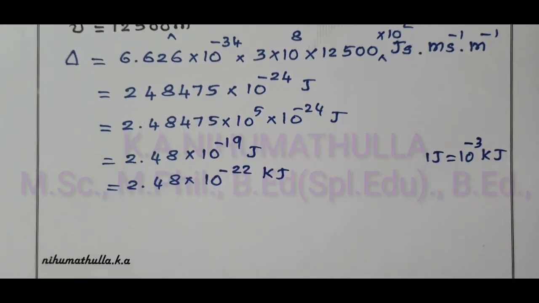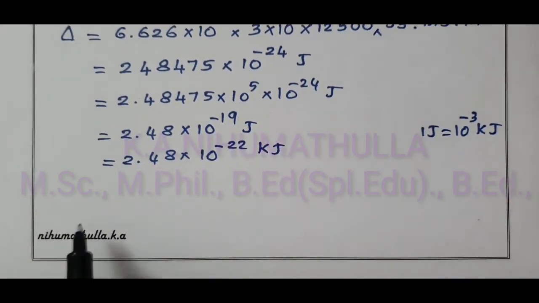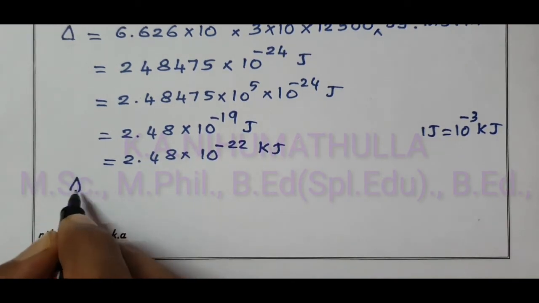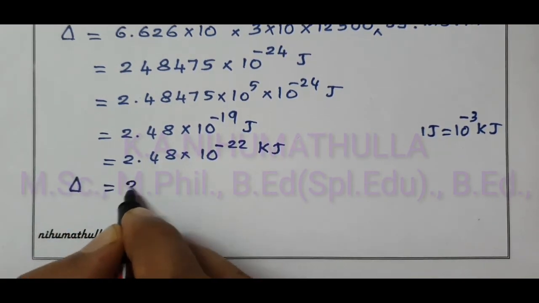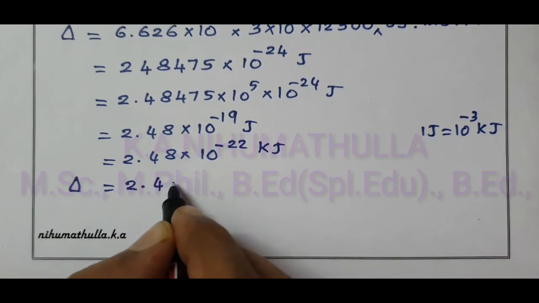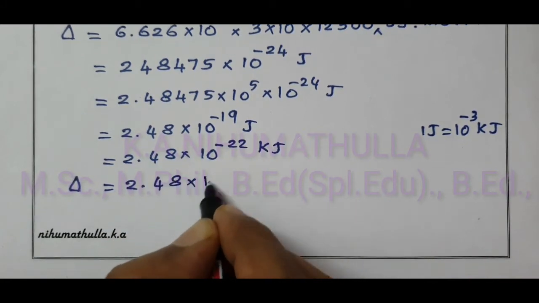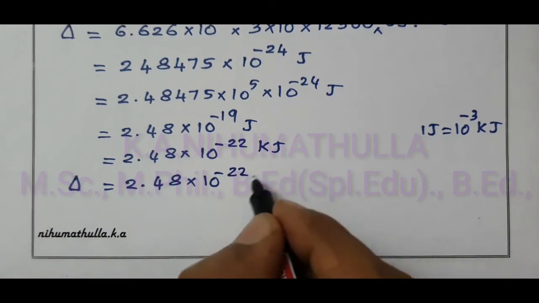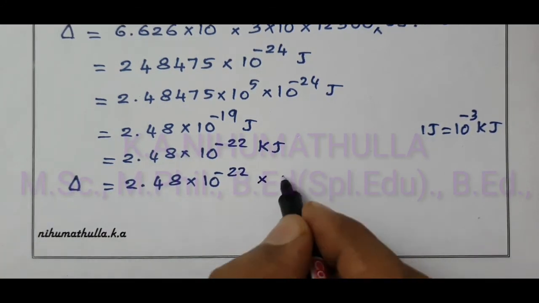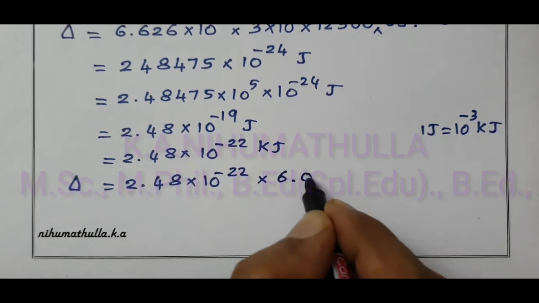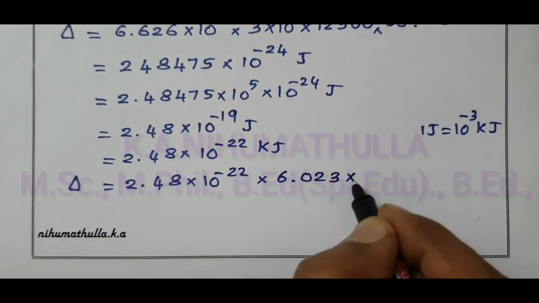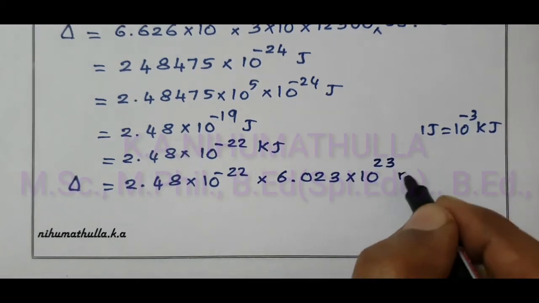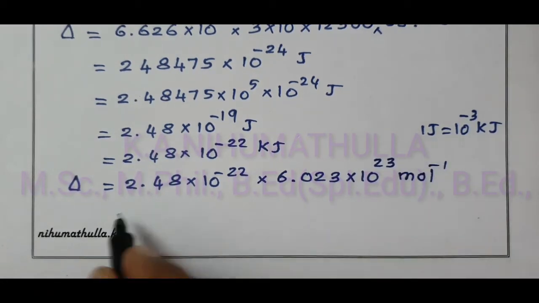To express the value per mole, this value, 2.48 into 10 power minus 22, is multiplied by the Avogadro number, 6.023 into 10 power 23 per mole, that means mole power minus 1.